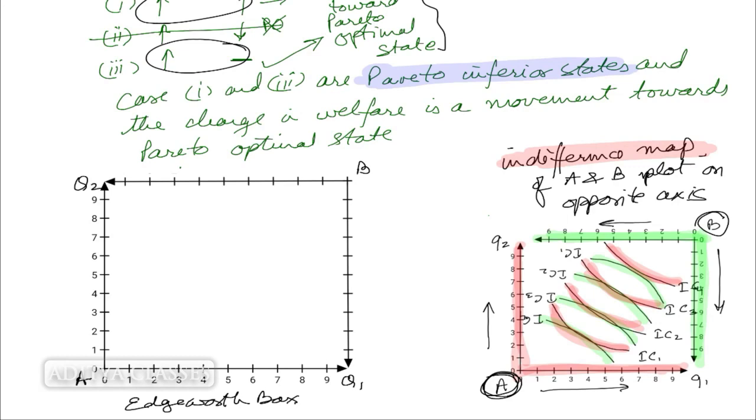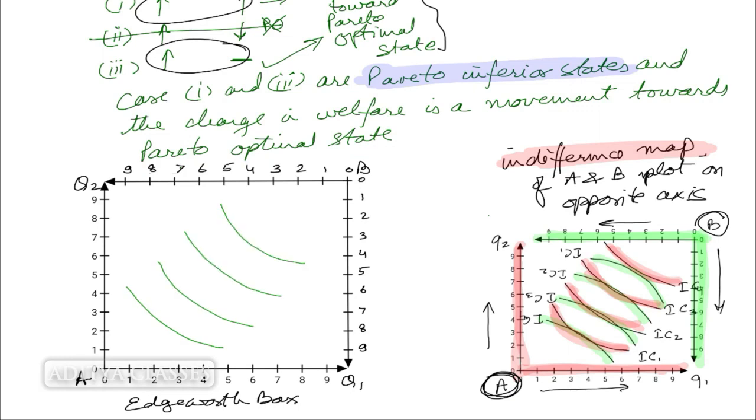So for A, quantity 1 is increasing from 0 to 9, and for B, this quantity will increase on this axis. Here, for B, quantity 2 is on this axis, 0, 1, 2, 3, 4, 5, 6, 7, 8, 9, and quantity 1 is here. Now this is the Edgeworth box, and now we can have our indifference curves for A and B.